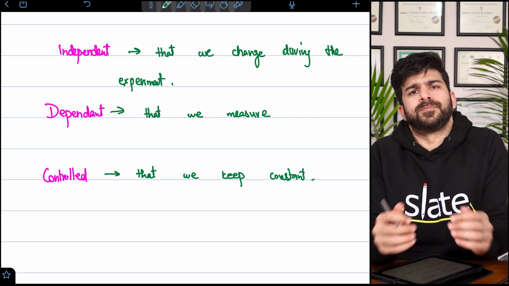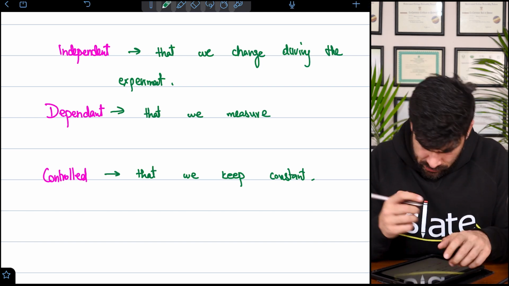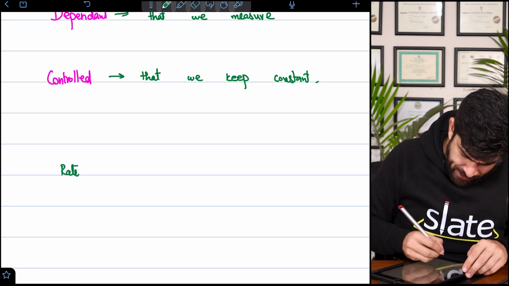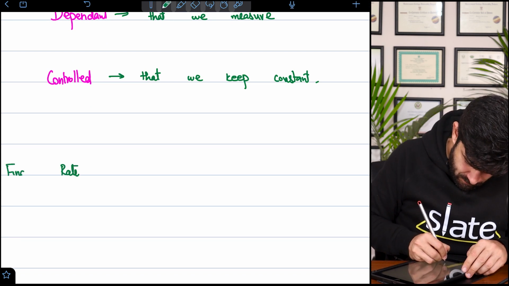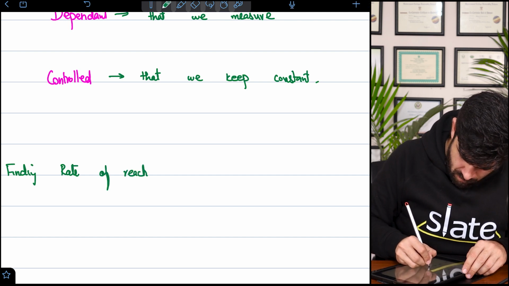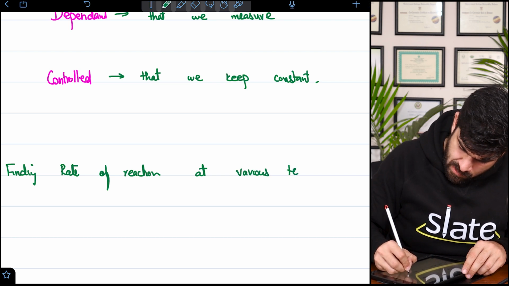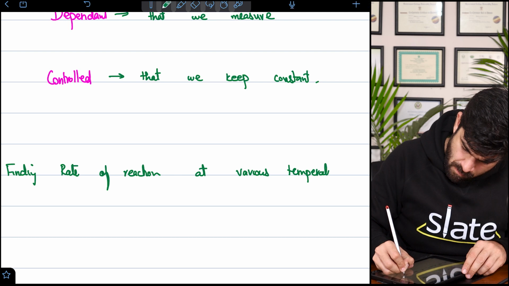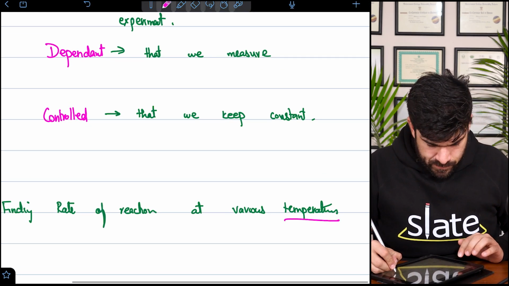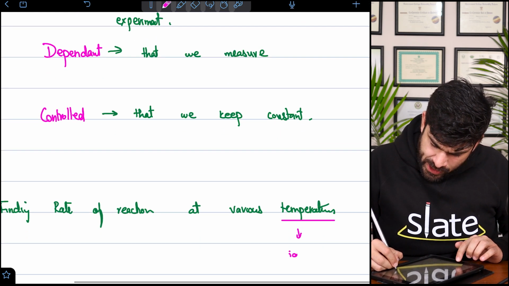So for instance, when we are talking about the rate of reaction, if I am finding the rate at various temperatures, so students, since I am changing the temperature, temperature will be my independent variable.